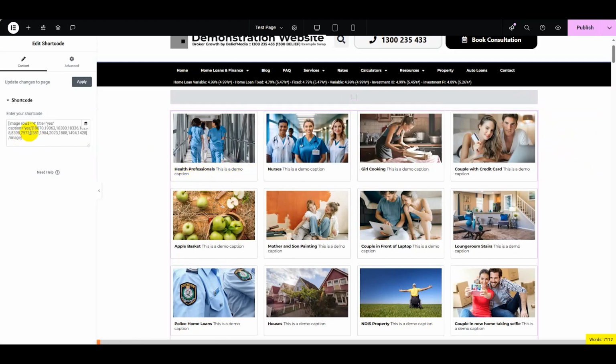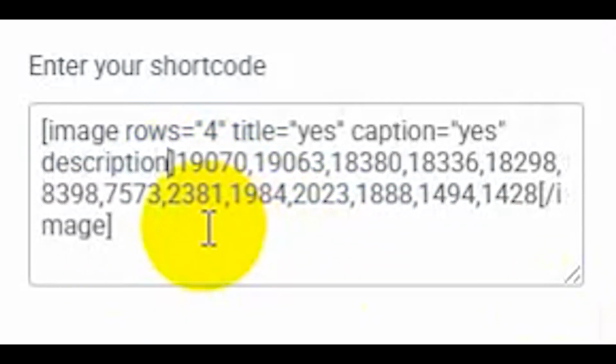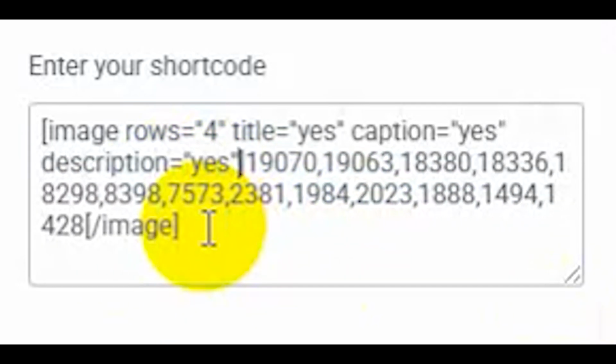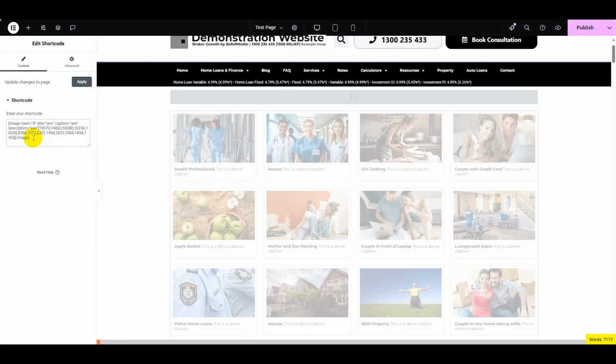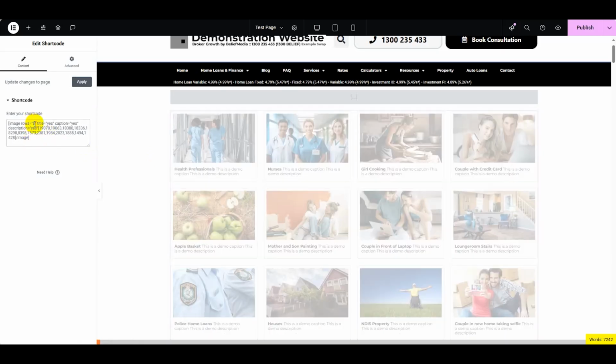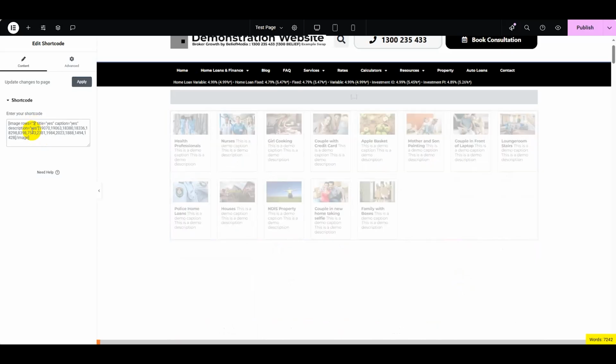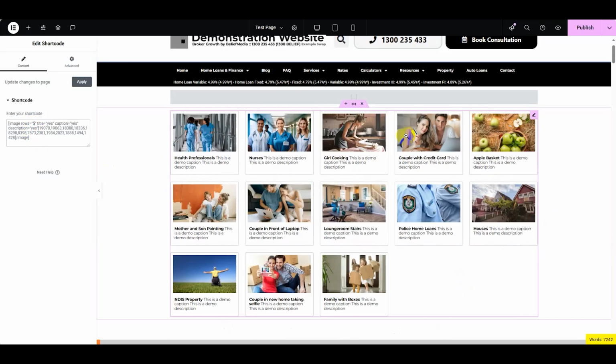If I also want the description, so we can optionally include both, description equals yes as a shortcode attribute, and we'll give that a few seconds to do its thing, and it will apply the description as well to the right hand side. And this is where it becomes a bit messy. If I was to go with 8 images in each column here, it's going to look terrible. All right, so if you do use the caption and description, try and keep it down to, I'd say, 5 at the very most. But anything above that tends to look a bit wonky.